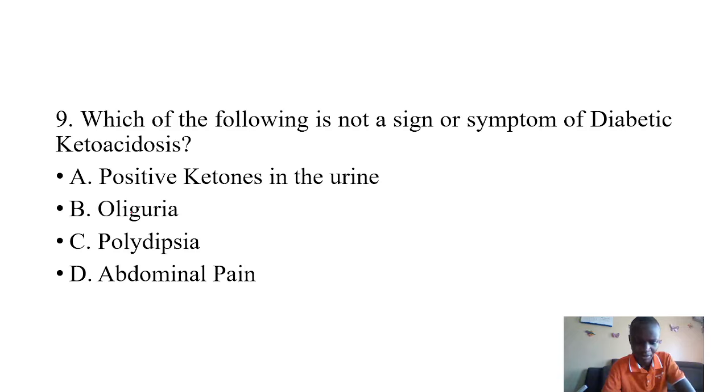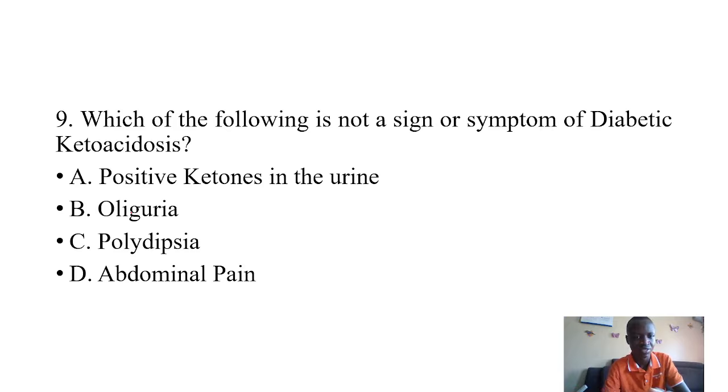So we need to remember that in case the body is unable to put sugars into the cells, it means we are having too much sugar in the blood, the hyperosmolarity. So the kidney will try to compensate by excreting more water.